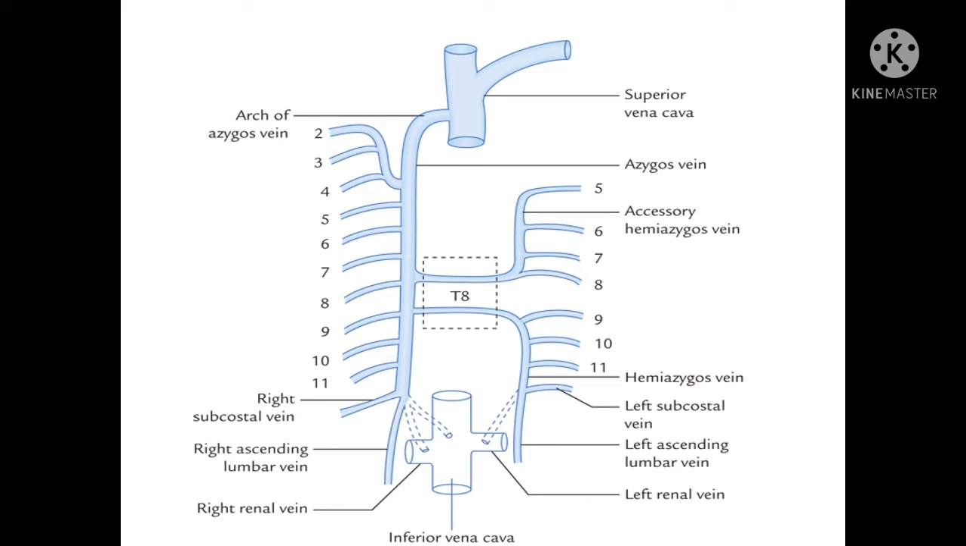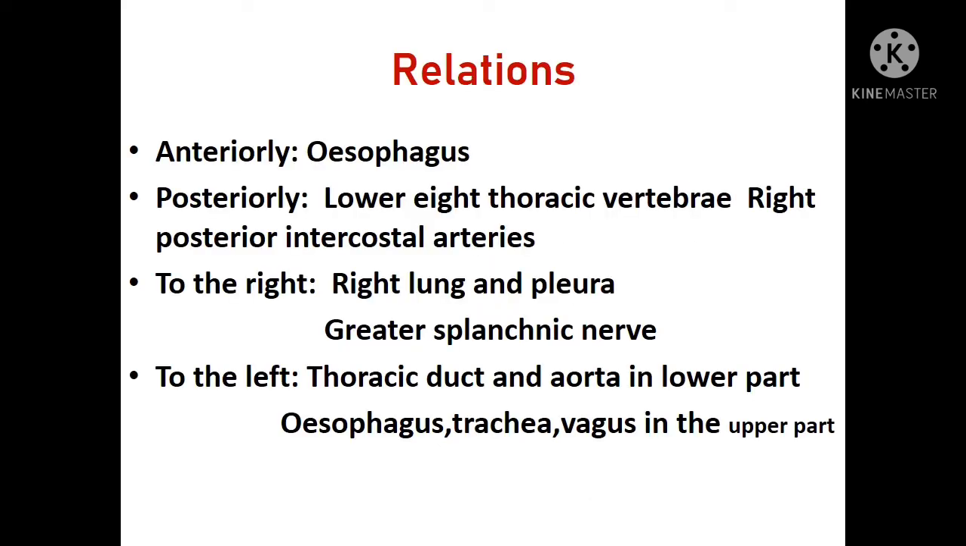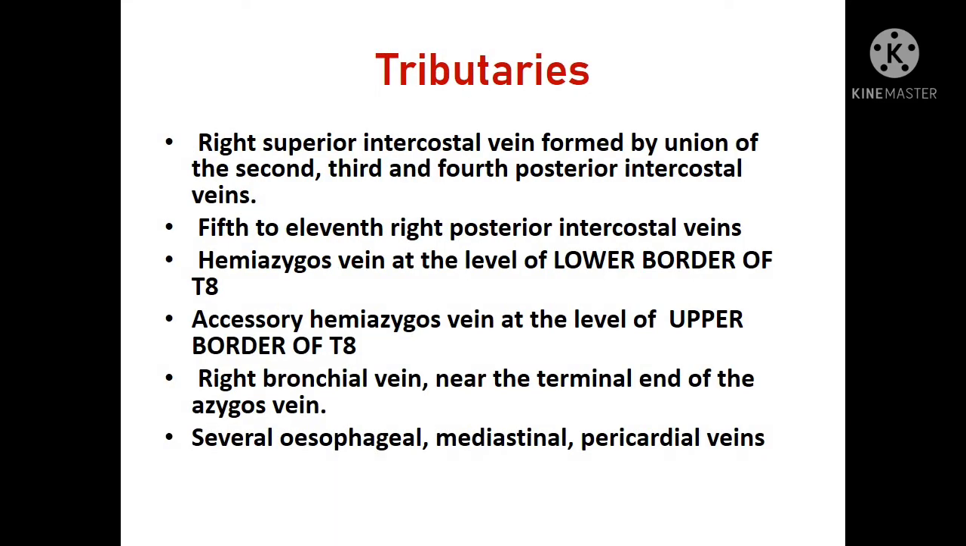Coming to the relations of the azygos vein, anteriorly it is related to the esophagus, posteriorly lower 8 thoracic vertebra and right posterior intercostal arteries. On the right side, right lung and pleura and greater splanchnic nerve. On the left side, thoracic duct, aorta in the lower part, esophagus, trachea and the vagus in the upper part.